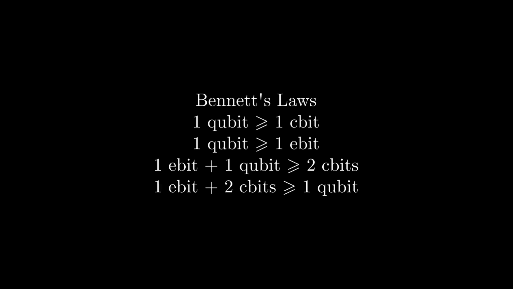Here, I use the greater than or equal to sign to mean "do the job of." The first law, in which one qubit can do the job of one c-bit, follows trivially from the fact that we can just have the qubit in the state of whatever bit we want to send. The second law just refers to the fact that we can create one e-bit by having Alice create a Bell state between two qubits and then send one qubit to Bob.